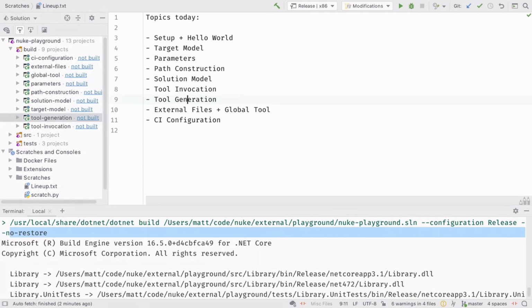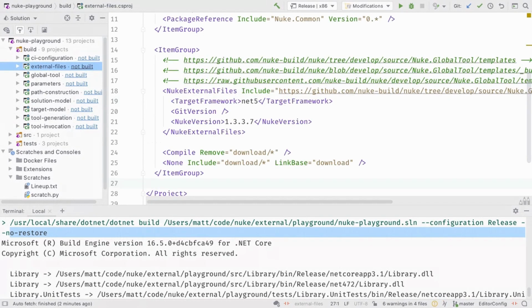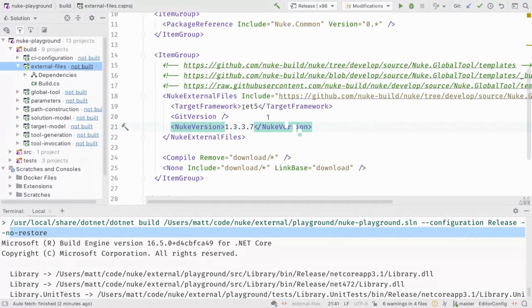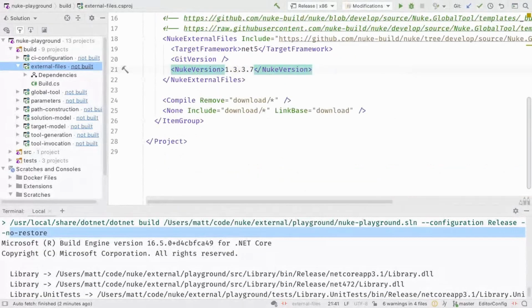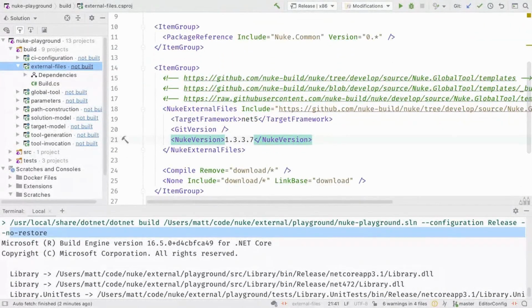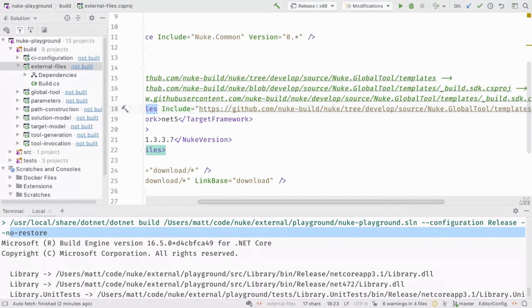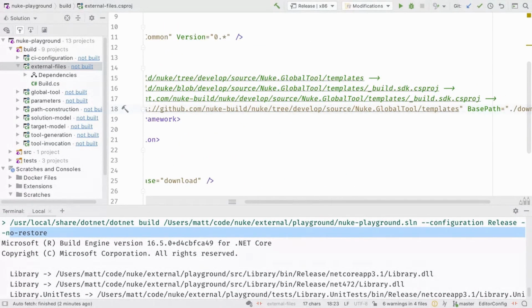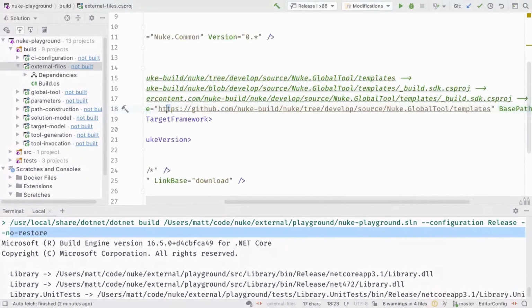NUKE also has dedicated strategies for build sharing. The first is external files, which works a bit like Git submodules, but a bit more lightweight. So external files, if I go to that CS project file, so here it's just a simple CS project file, then what I do is to define an item group, external files, and I can pass, in this case, a GitHub reference.